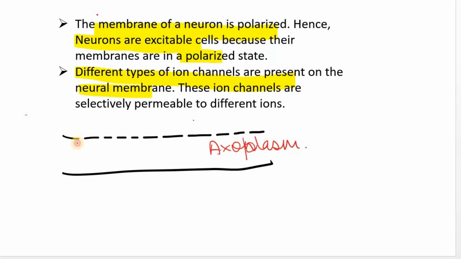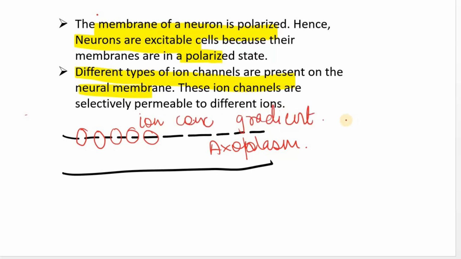And several ion channels are present in the axon. Because of the presence of these channels, an ion concentration gradient is maintained, and because of this property, these neurons become polarized.